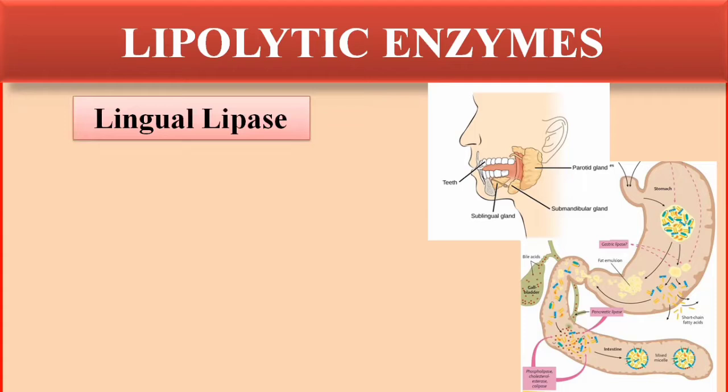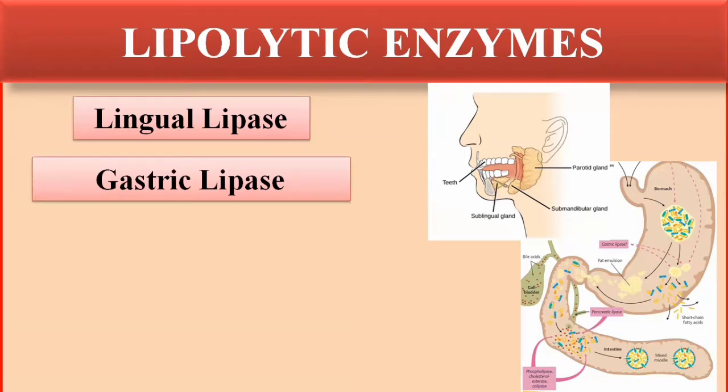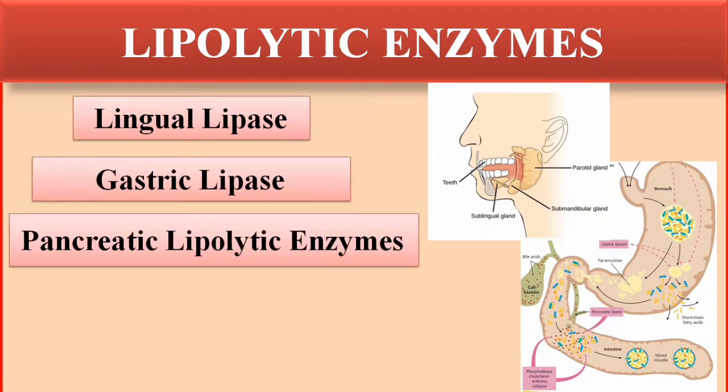There is lingual lipase, secreted in the mouth from the sublingual gland. These are salivary glands that secrete saliva, mucus and different enzymes required for digestion. The enzyme required for the digestion of lipids in the mouth is lingual lipase, secreted from the sublingual gland. The other enzyme is gastric lipase, secreted from the stomach. From the pancreas, the enzymes are pancreatic lipolytic enzymes; many other enzymes are secreted in the pancreatic juice that are involved in the digestion of lipids.